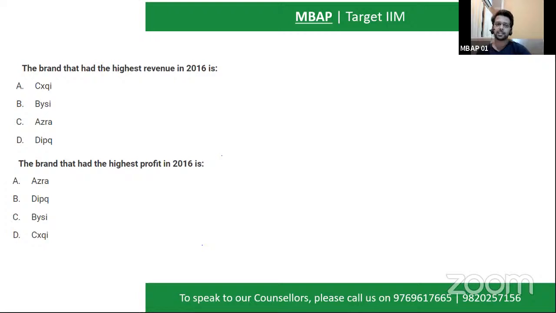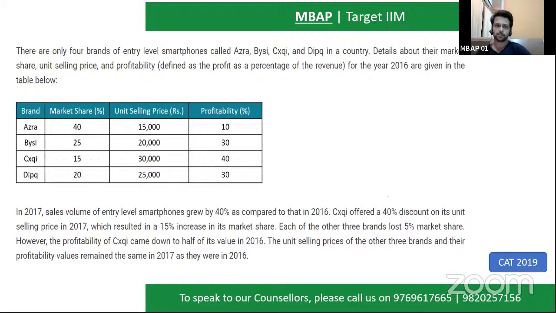Which brand had the highest revenue in 2016? So how do you get the revenue? Revenue is unit sold into value, right? 2016 looks simple. So you just got to multiply these 4 to get the answer. The last 3 digits are common and constant. So it's 15 into 40, 20 into 25, 30 into 15, and 25 into 20.